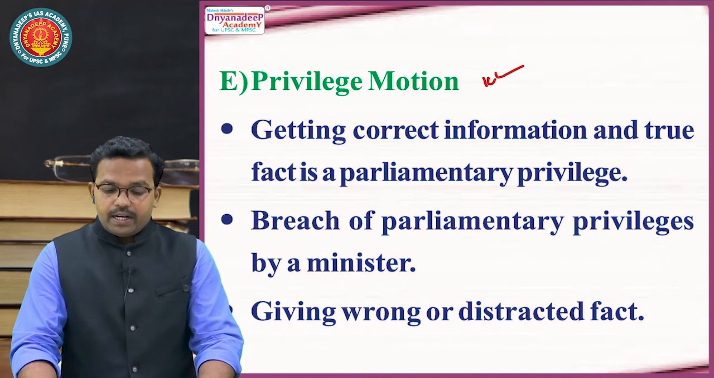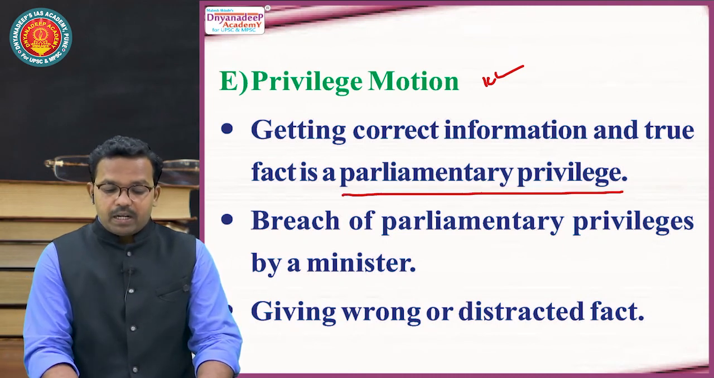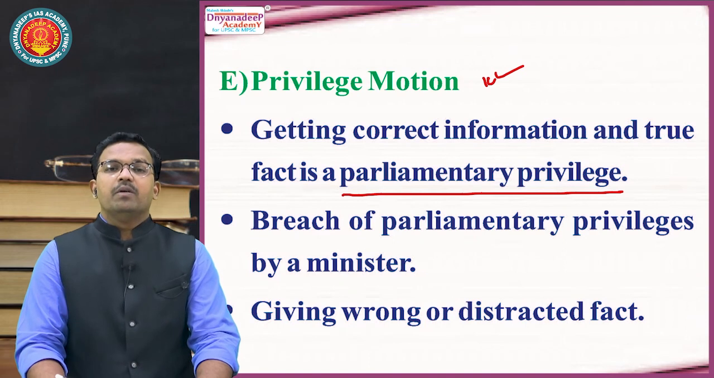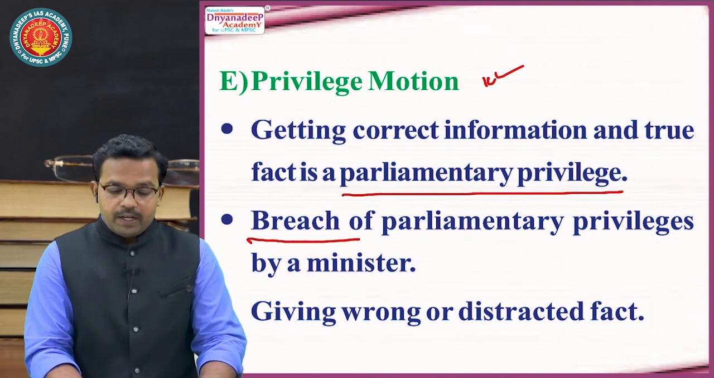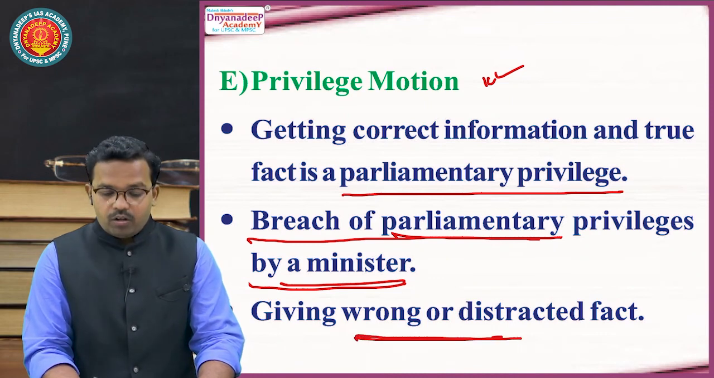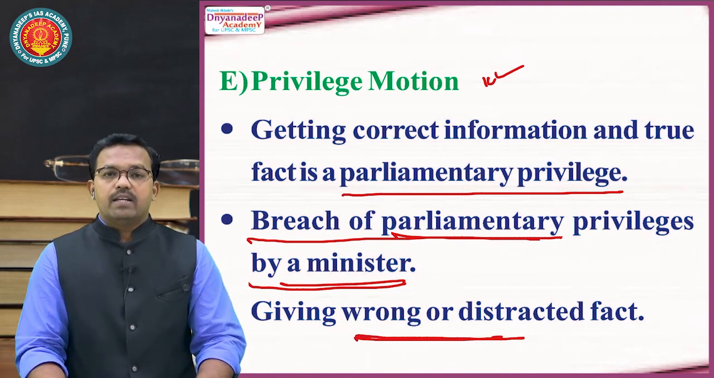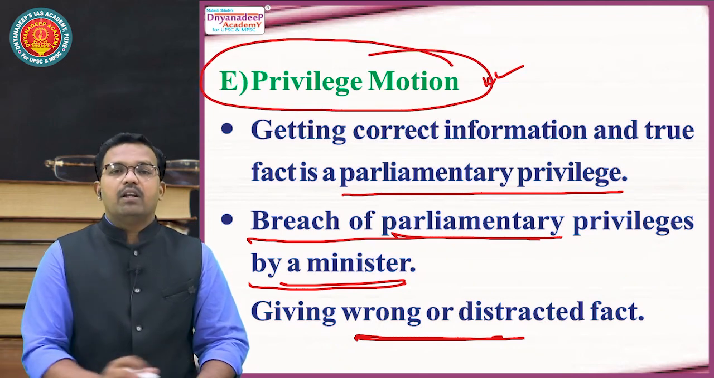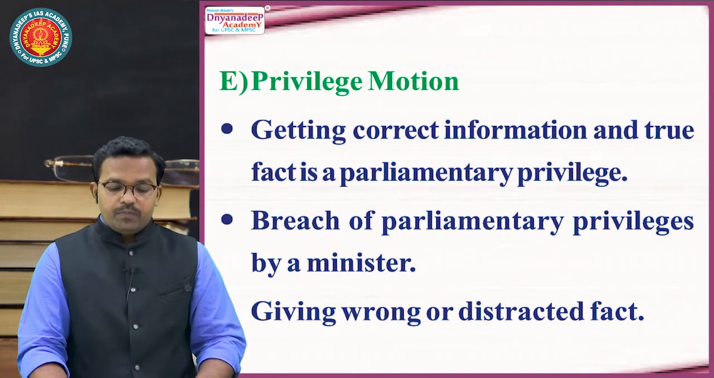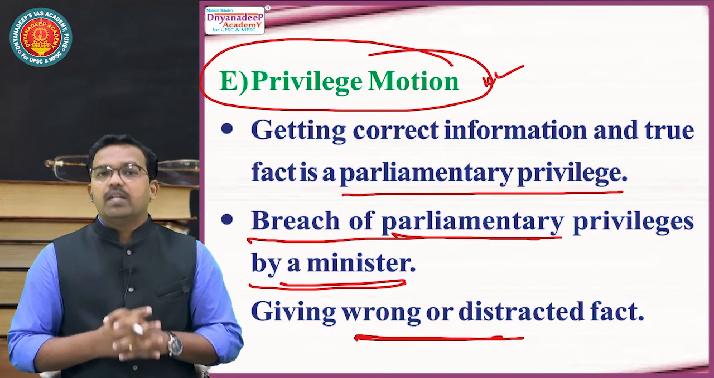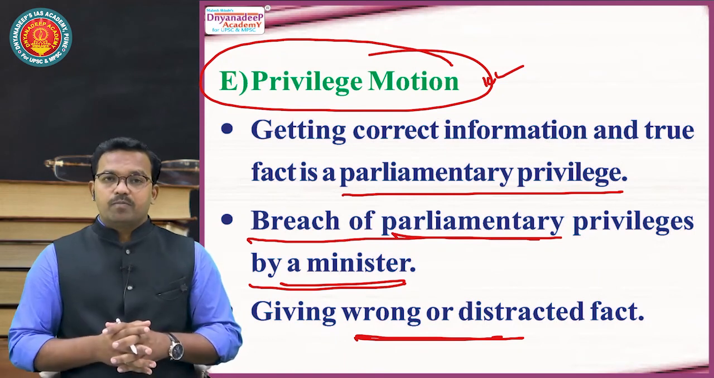See, getting correct information and true facts is a parliamentary privilege. But whenever any minister or any member of government or any person in responsibility puts wrong facts in the parliament, it is a breach of parliamentary privilege by a minister. By giving wrong or distorted facts, any member of parliament can raise a privilege motion where discussion will go on about the lack of authenticity and lack of clarity on the side of the government. So these are certain important motions.